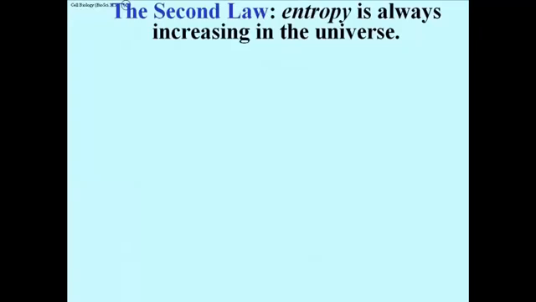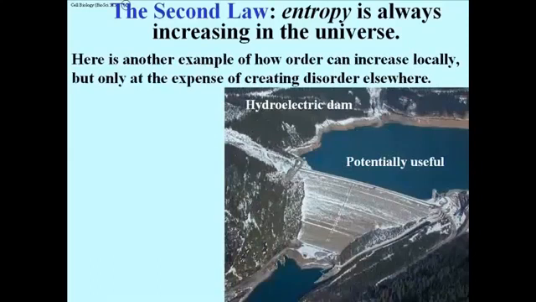The second law of thermodynamics says this thing called entropy is always increasing in the universe. Entropy is often described as disorder or chaos or randomness. I'll introduce a few other terms to help us imagine what entropy is. Here's another example of how order increases locally but at the expense of creating disorder elsewhere.